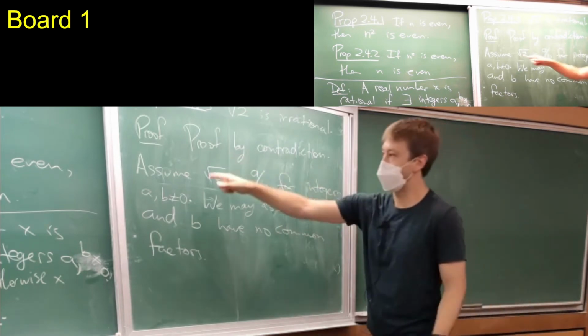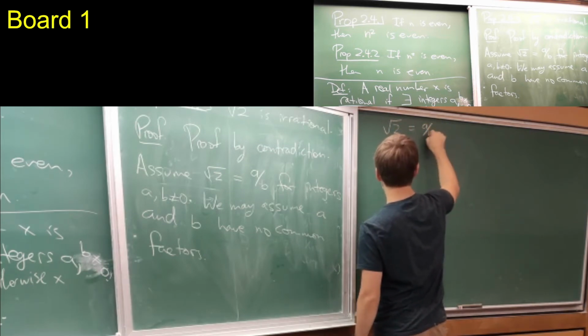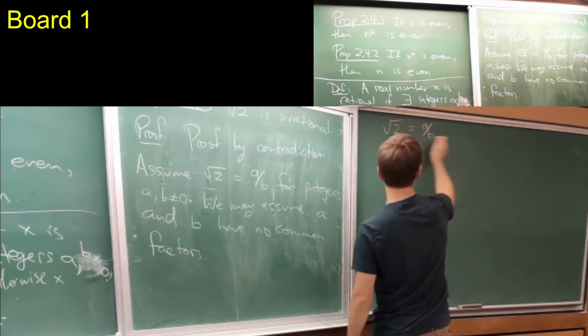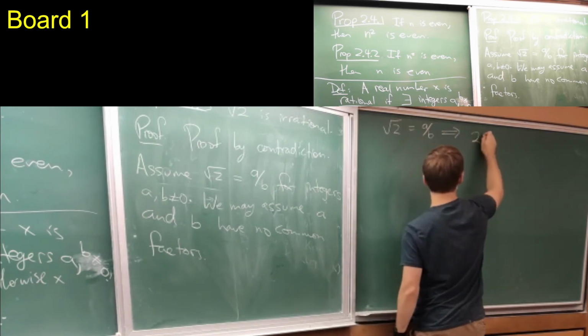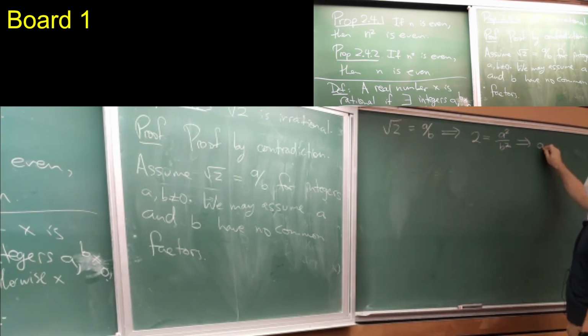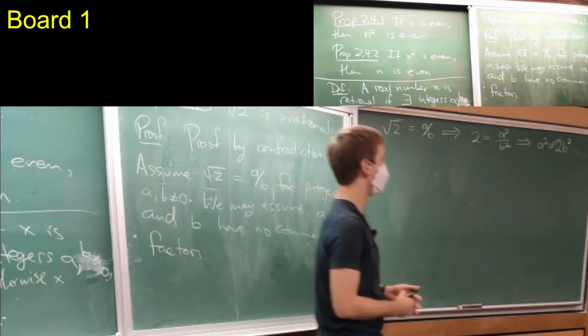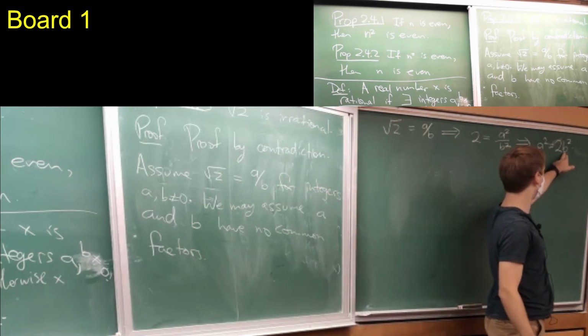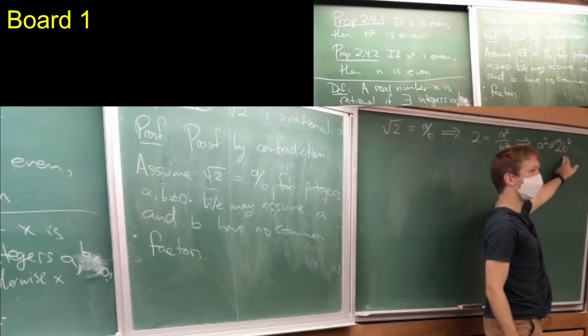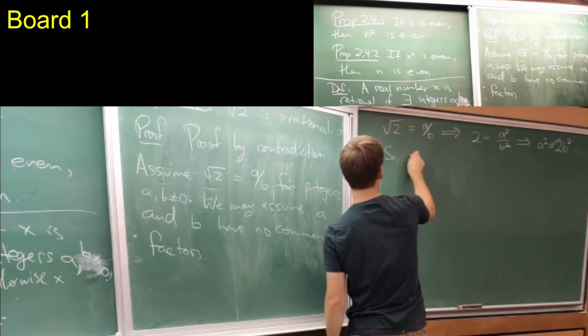Okay, so I'm going to take this equation and just square it. So if I know that root 2 is a over b, I can square it and say that gives me that 2 is a squared over b squared, which tells me that if I multiply by b squared, a squared is 2b squared. So a squared is even, right? b is an integer, so b squared is an integer. This shows that a squared is 2 times an integer, and 2 times an integer is even. So a squared is even.